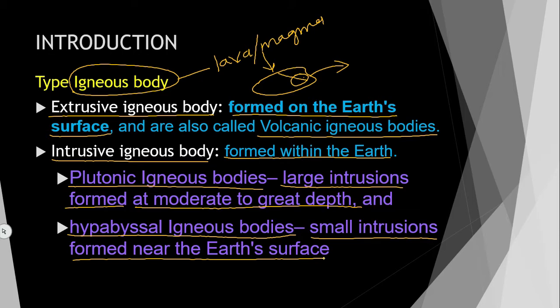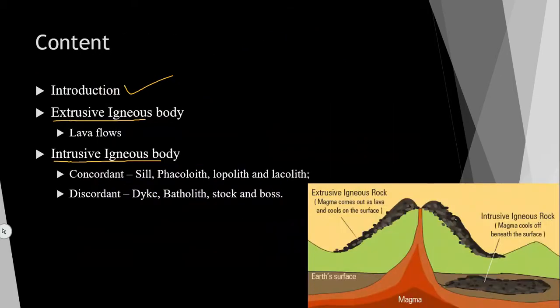I will show you the diagram so that you can understand this. This is a volcano from which the magma is coming out. When this magma comes out and solidifies, you can see the lava solidifying. This is called extrusive igneous bodies. And here the magma has cooled inside the ground.